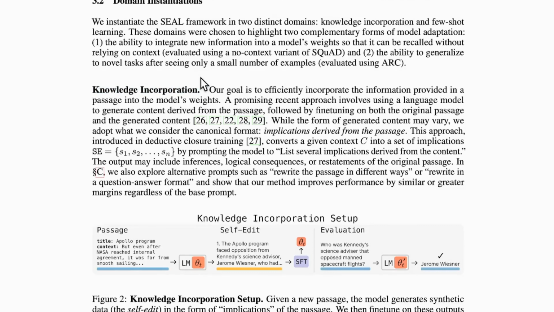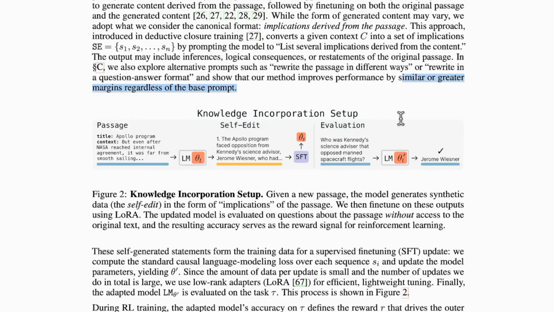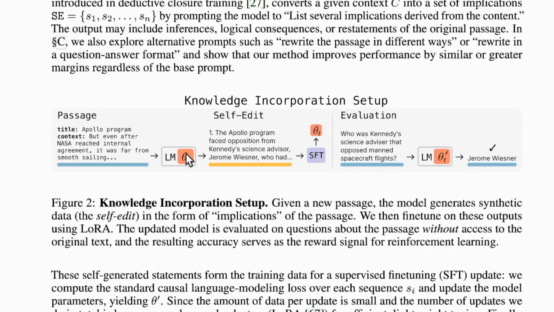So now let's talk about the first method that they were talking about, knowledge incorporation. You can understand this with the first example that we talked about, taking notes for memorization. So how does this knowledge incorporation setup work? You can look at this diagram. Again, you can see there is a large language model theta t. This is given a passage. You can see the title of this passage is Apollo program and there is a lot of information about it. Here few lines are just mentioned, but you can see the ellipsis means there is more to it.